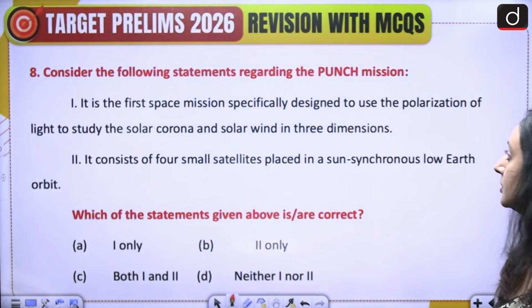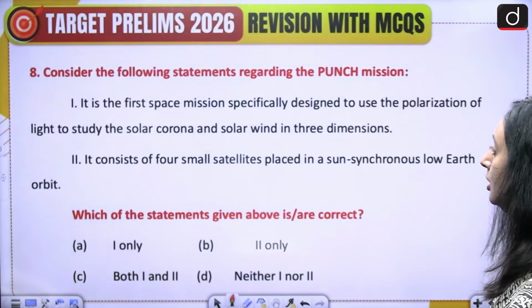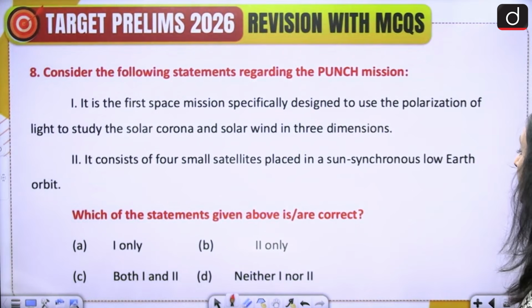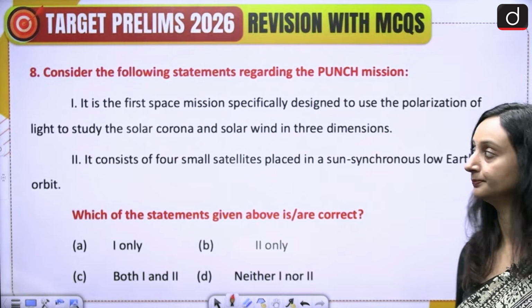Consider the following statements regarding the Punch mission. 1. It is the first space mission specifically designed to use the polarization of light to study the solar corona and solar wind in 3 dimensions. 2. It consists of 4 small satellites placed in a sun-synchronous low Earth orbit. Which of the statements given above is or are correct? A. 1 only, B. 2 only, C. both 1 and 2, or D. neither 1 nor 2. Please attempt this question.